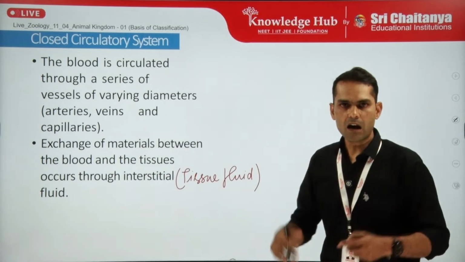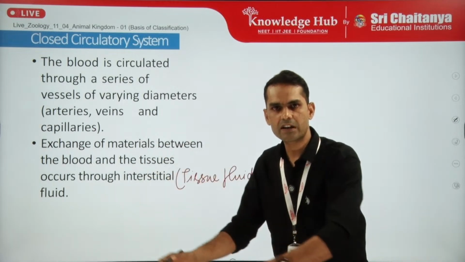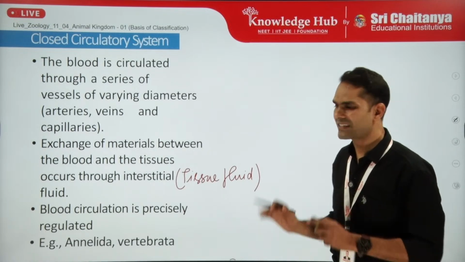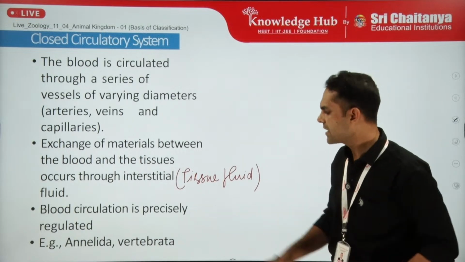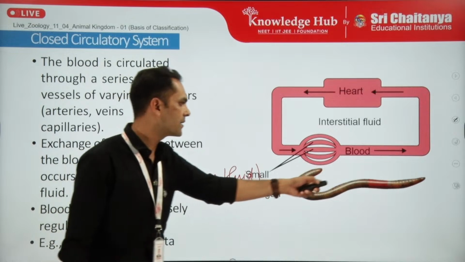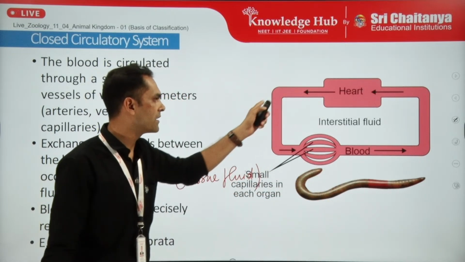Again, the heart will be there. It is a basic pumping organ which will carry out the circulation in the blood vessels. So blood circulation is precisely regulated, and examples are Annelida, the lower invertebrates and Vertebrata. Here we can see the Annelida diagram, earthworm, Pheretima, and the heart is pumping into blood vessels.